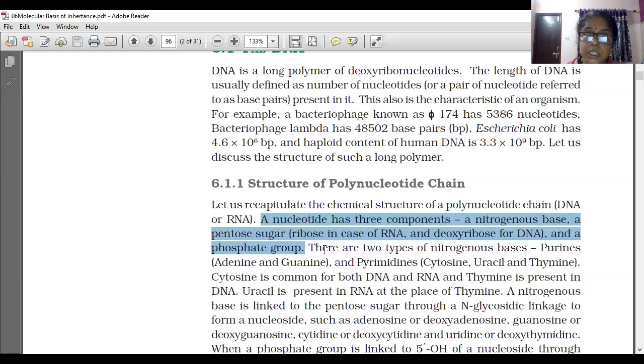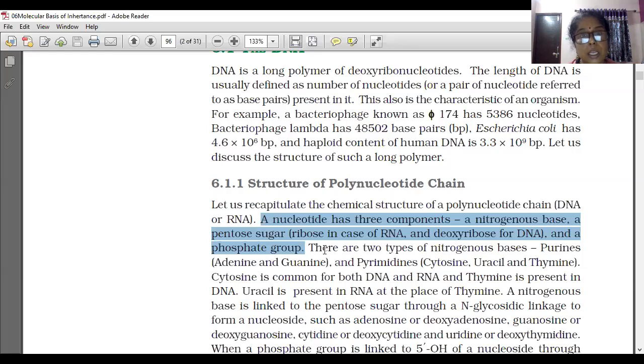In the nitrogenous base, purine and pyrimidine, two possibilities are there. And in pentose sugar, ribose sugar is possible, deoxyribose sugar is also possible. In DNA, which pentose sugar?